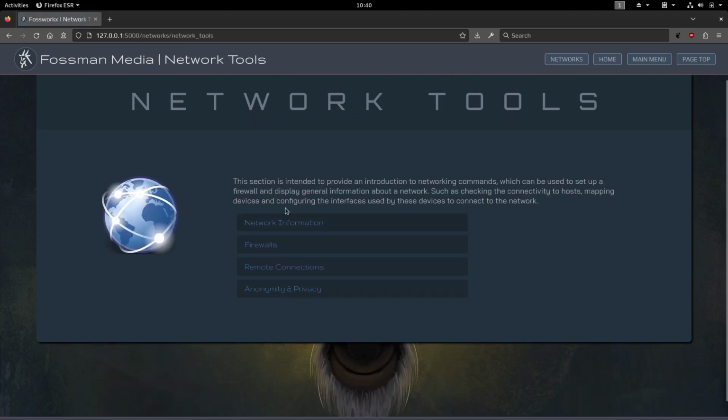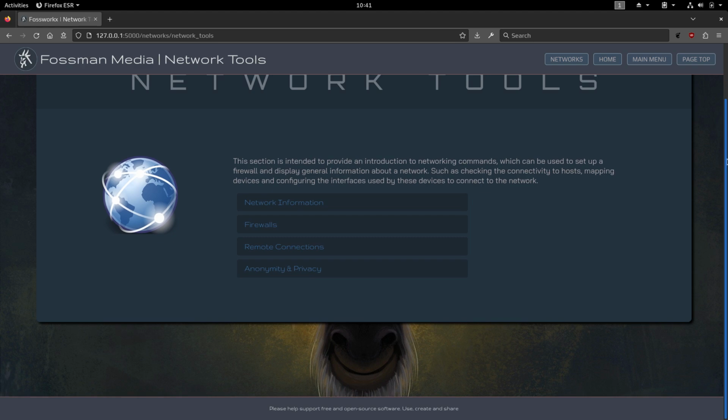We have some basic tools on network information, firewalls, remote connections. Say if you want to set up a reverse shell. For instance, if you have a friend or a family member from across the country or the globe that needs you to connect to their machine remotely, so you can say troubleshoot a problem, you can use these instructions right here. And also too, if you have concerns about anonymity and privacy on your network, there's some steps here you can take to help ensure that your network stays private and that you can stay anonymous online if that's the route that you choose to go.